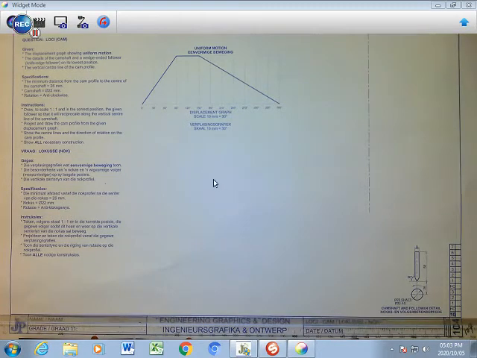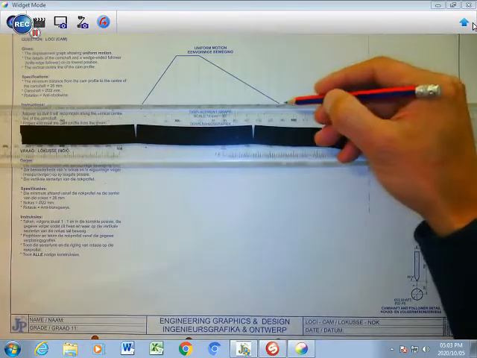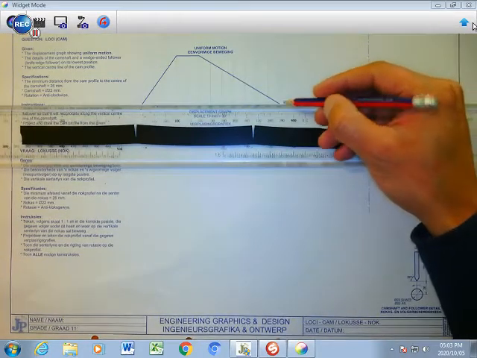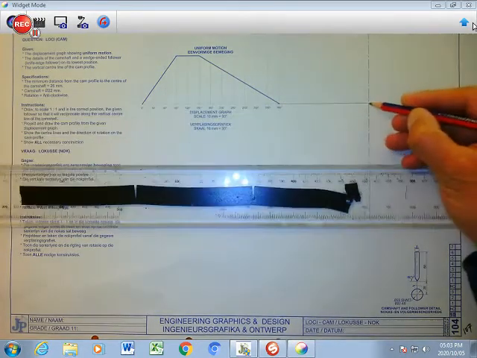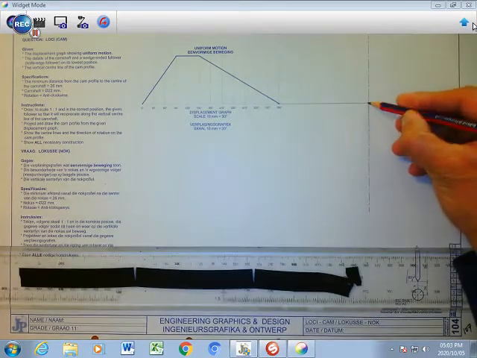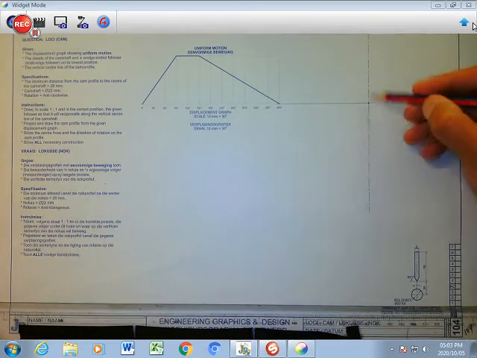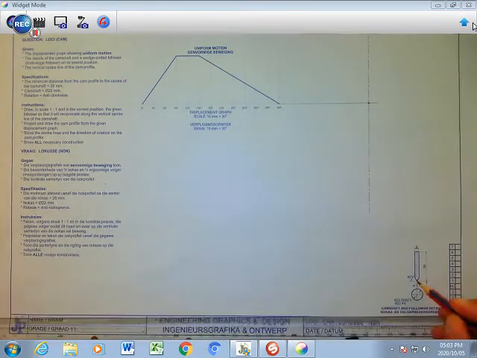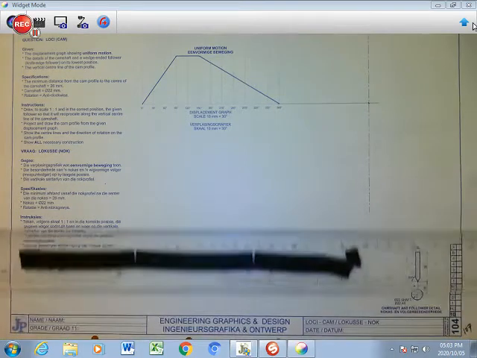Let's do that first. I'm going to take the bottom of my cam displacement diagram and draw a line that crosses right there with my center line. That center line meets with the bottom and becomes the pointy part of my wedge-ended follower, which I'm going to draw.